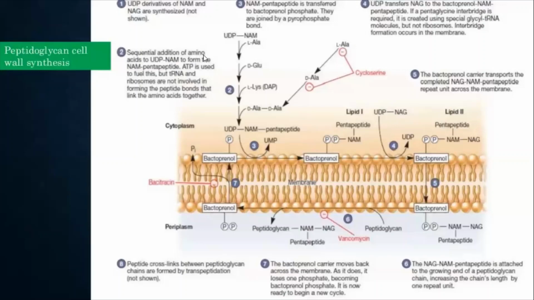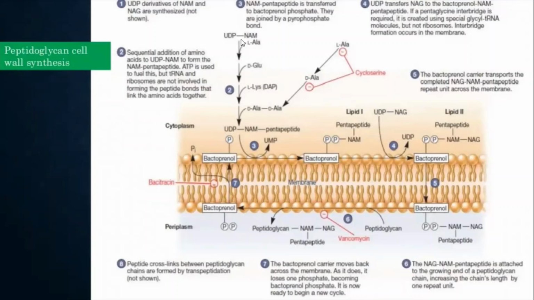Sequential addition of amino acids to form the NAM pentapeptide. ATP is used, but tRNA and ribosomes are not involved in forming the peptide bonds that link the amino acids together. What does it mean? These amino acids are already present over there, and we are not using any ribosomes or tRNAs to form the peptide bonds. Here it is based on the energy taken up by the enzymes to synthesize.